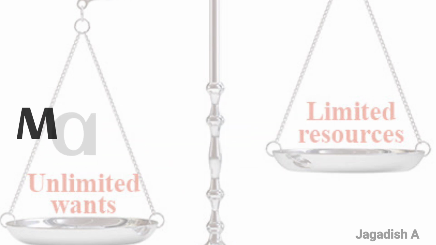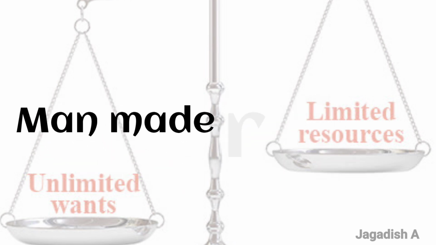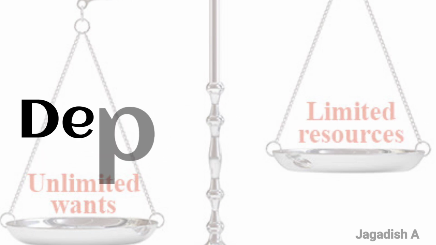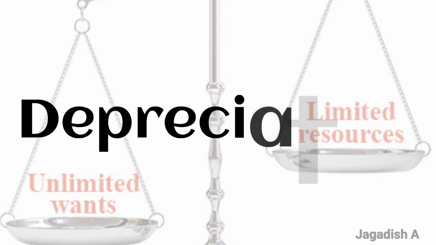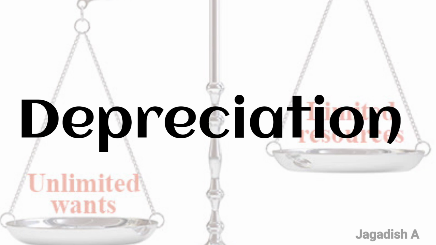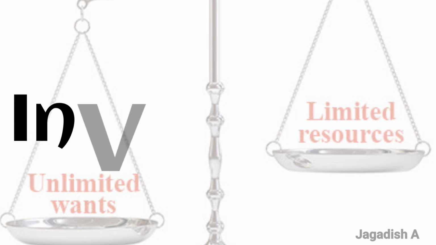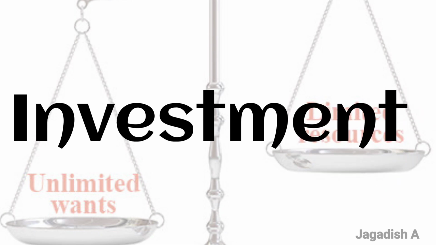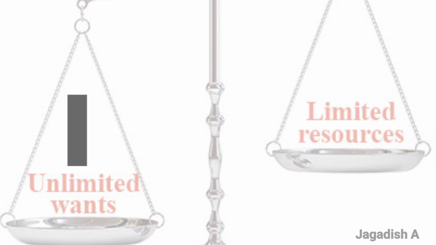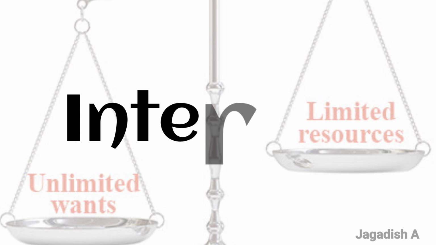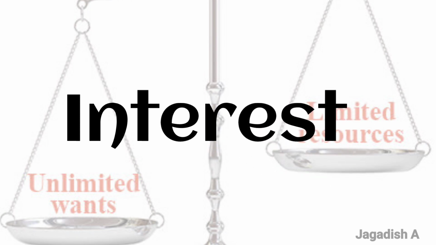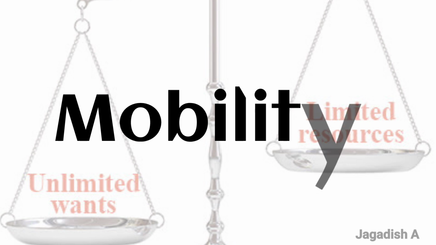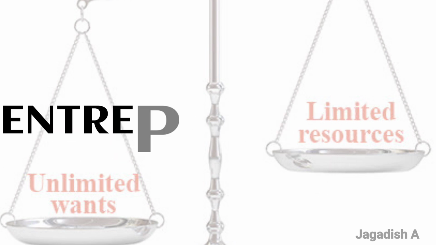Capital. Man-made resources. It includes machines, tools, buildings and infrastructure. Depreciation. Capital goods wear out over time and need to be replaced or maintained. Investment. Capital is generated through saving and investment and is used to increase production. Interest. The return on capital investment is usually in the form of interest or profit. Mobility. Capital can be shifted between different industries or locations.